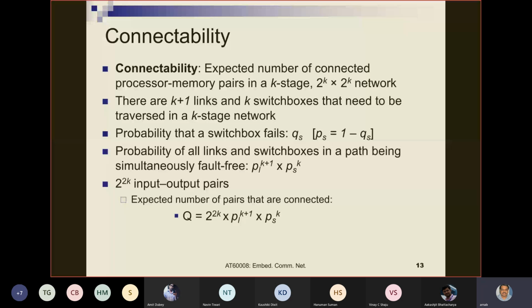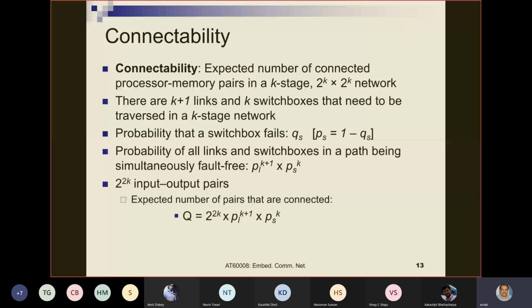Now, the analysis goes like this. For any processor to connect to any memory module, how many links and switch boxes must it cross? From the input to the output, there are k plus 1 links and k switch boxes. Processor connected to link, first switch box, then link, second switch box. Likewise, output stage link, memory module. So there are k plus 1 links and k switch boxes that need to be traversed in a k stage network. And this always happens for whatever be the path.